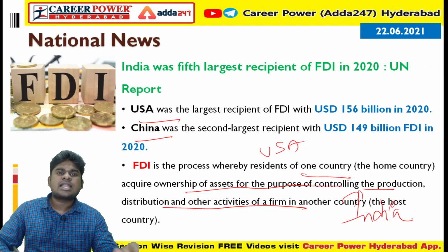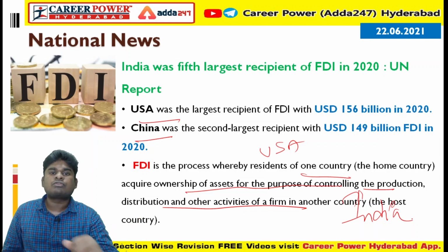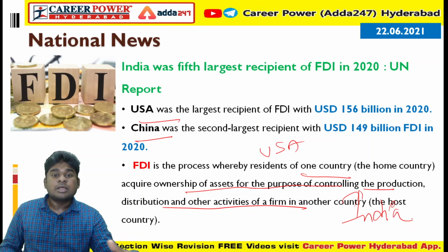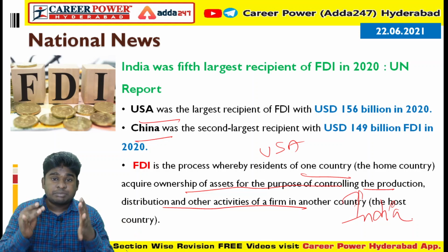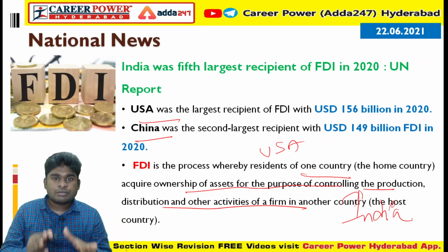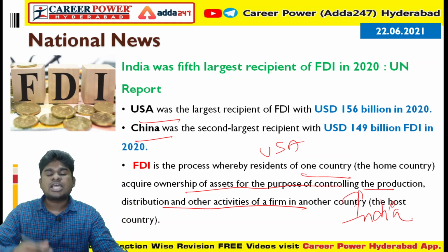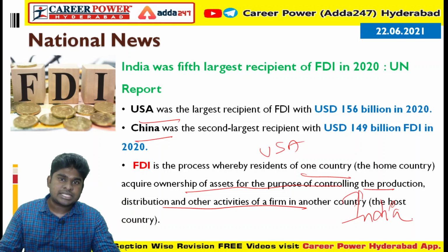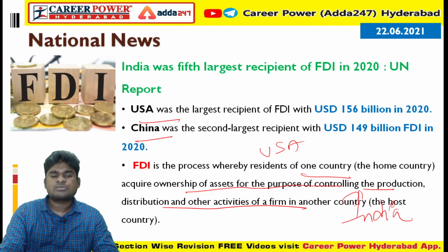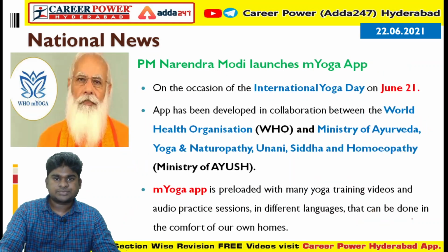So investments are generally two types, foreign direct and foreign portfolio. So in foreign direct, people will invest in India, they will build factories in India. In foreign portfolio, people will buy shares of Indian companies. Okay. So that is the basic difference between foreign direct investment and foreign portfolio investment. Clear?